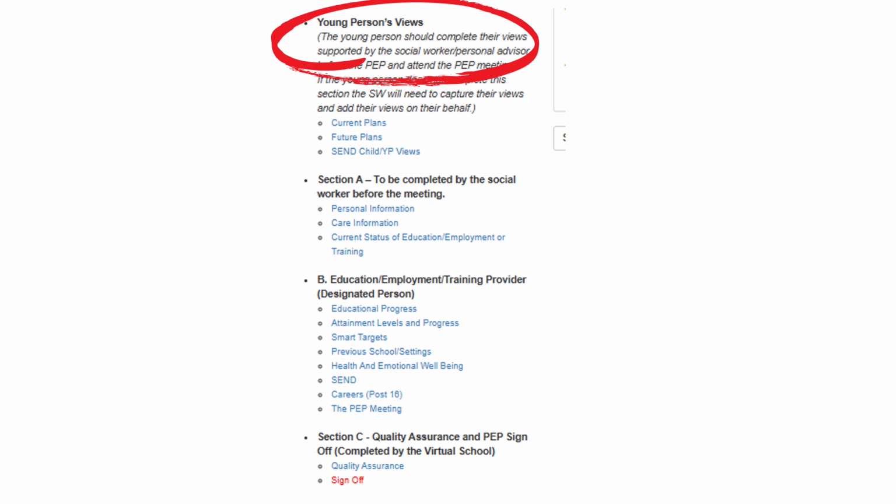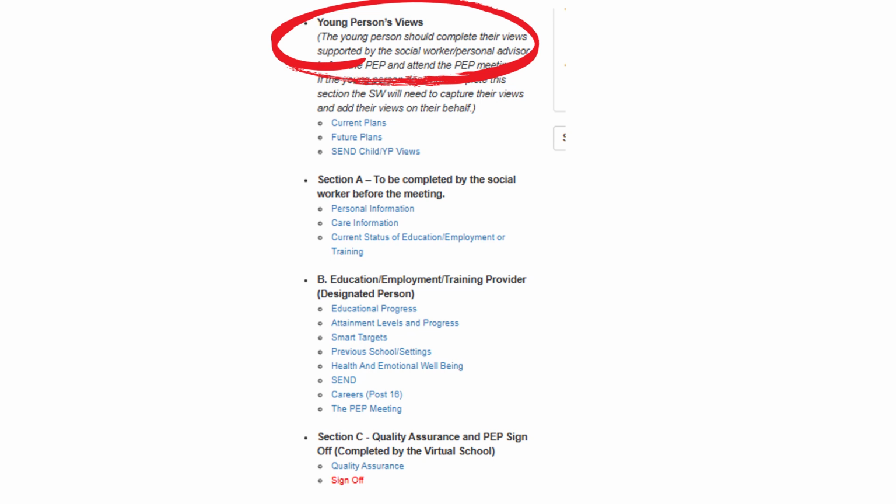Every child has a unique perspective on their education, what school feels like, what they want to achieve, and the kind of support that works best for them. While professionals often make decisions on their behalf, we are committed to ensuring that children's voices are central in shaping their support. Capturing pupil voice is not optional, it is essential. PEPs will not be signed off if this section is left blank.